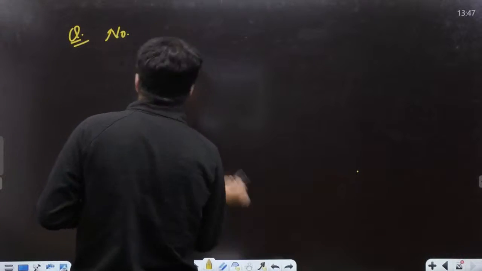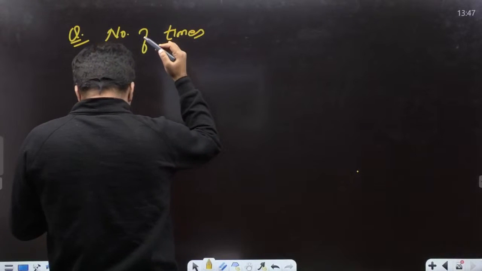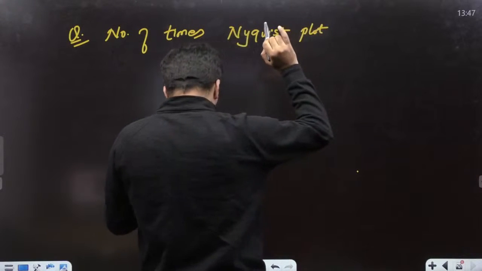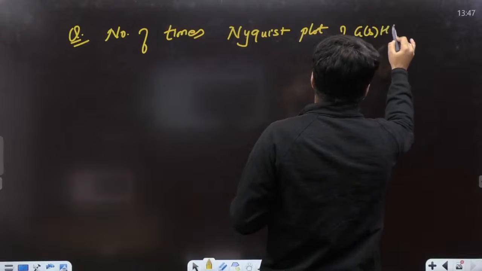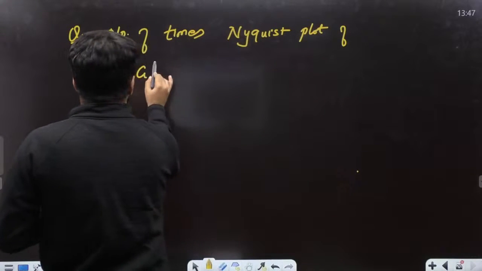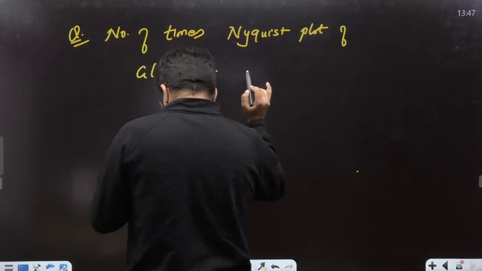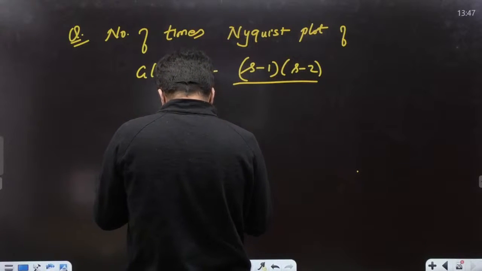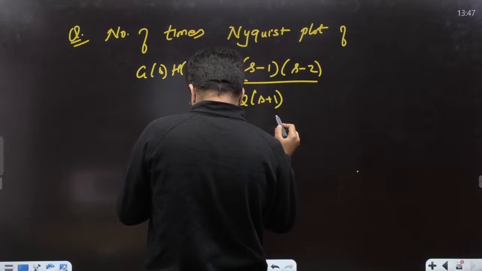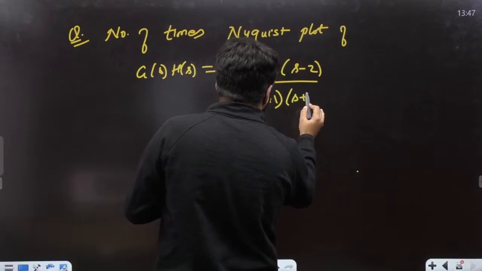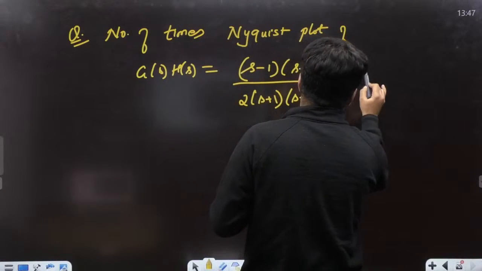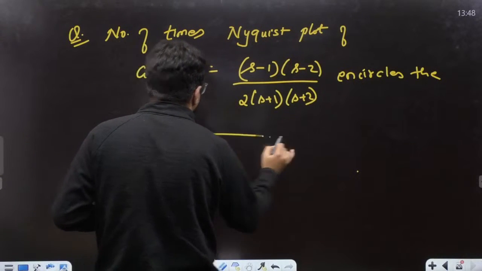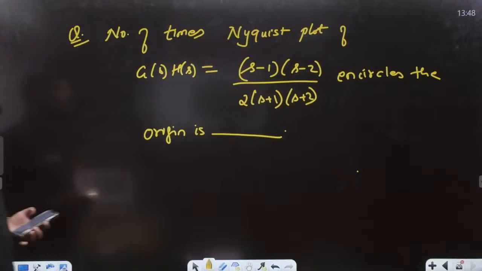The number of times the Nyquist plot of GSHS equal to (S minus 1)(S minus 2) divided by twice of (S plus 1)(S plus 2) encircles the origin.